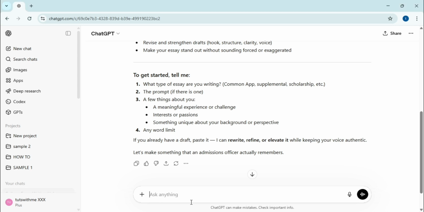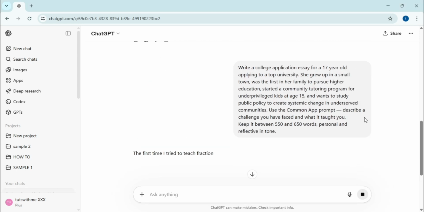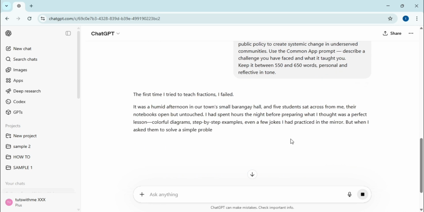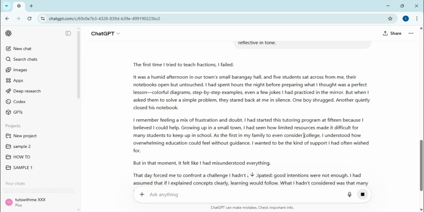Next, I provide the background for the essay, describing a student from a small town who started a tutoring program for underprivileged kids. I specify the word count and ask for a tone that is both personal and reflective to ensure the draft feels genuine.